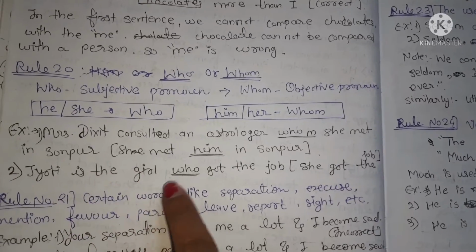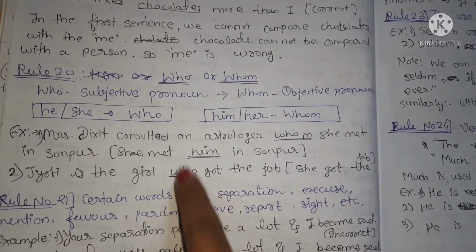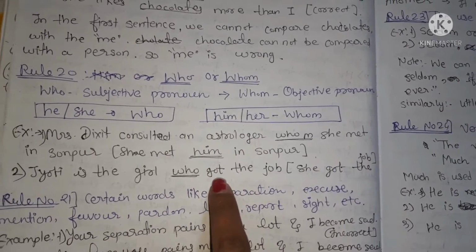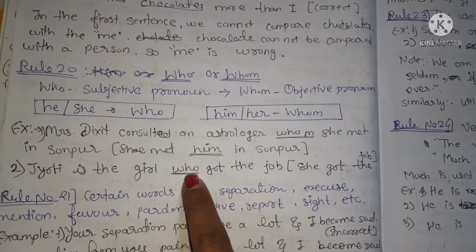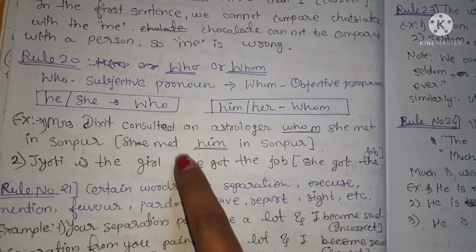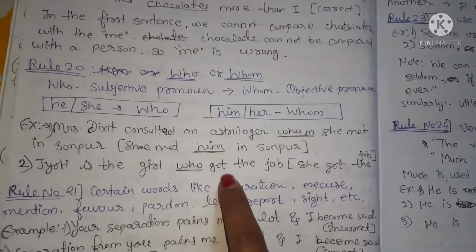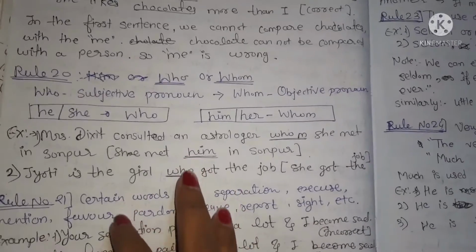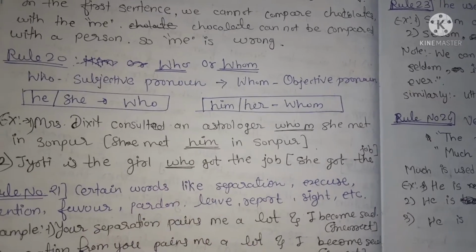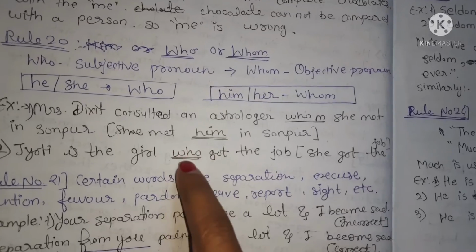"Jyoti is the girl who got the job." Why do we use who here? Because got is a verb, and a verb always comes after the subject. That's why we have to use a subject, the subjective case, who. Because who got the job? She got the job. We are not using "her got the job"; we need she here.